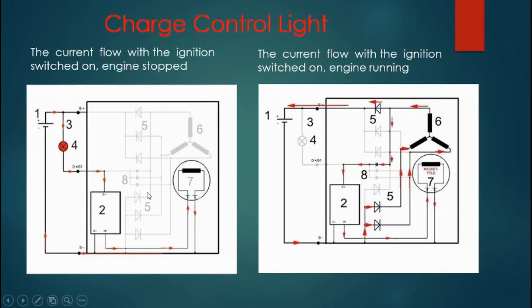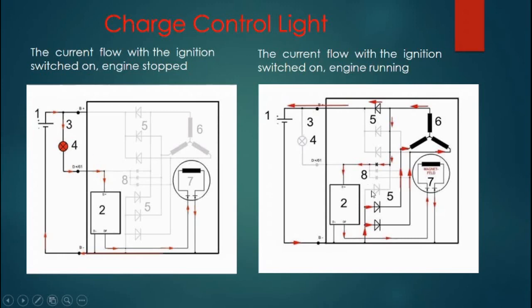Here are some numbers which I want to inform you about. Number 1 is the battery, number 2 is the regulator, and number 3 is the ignition switch. Number 4 is the charge control light, and here the light is lit up.